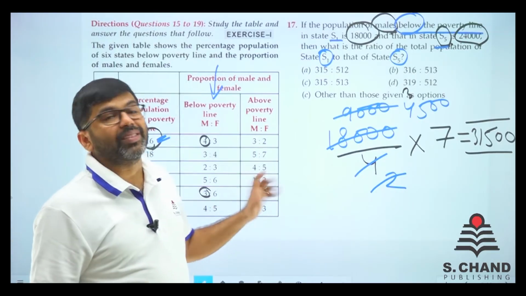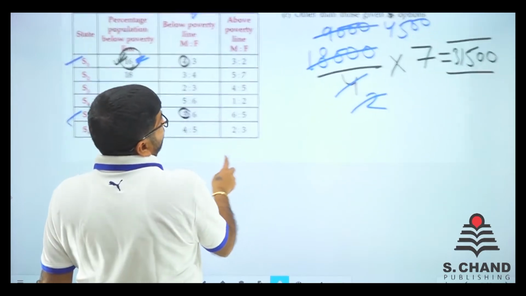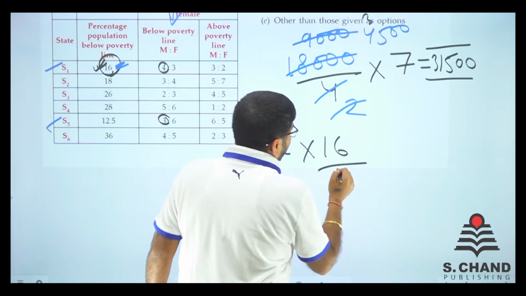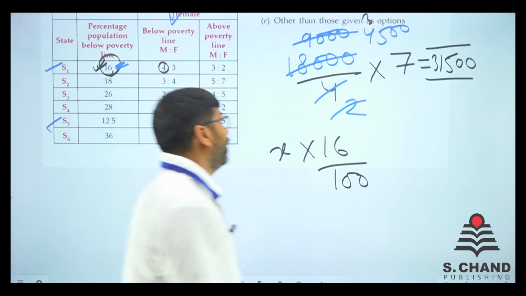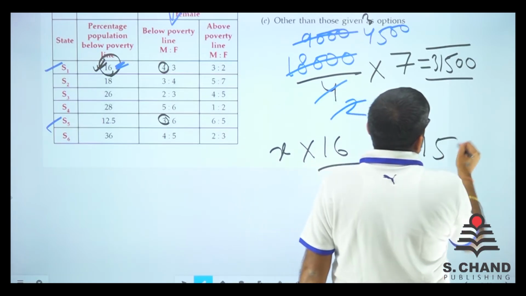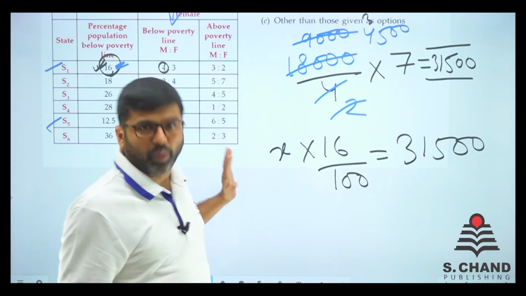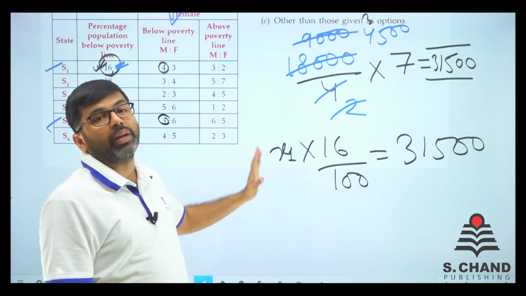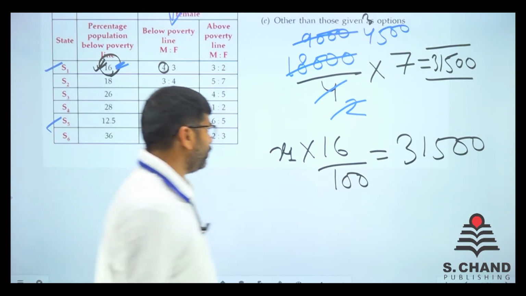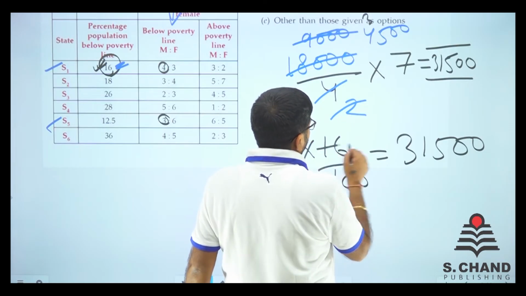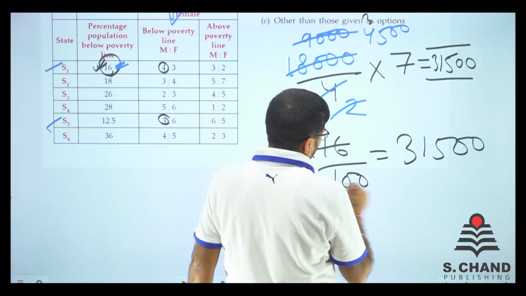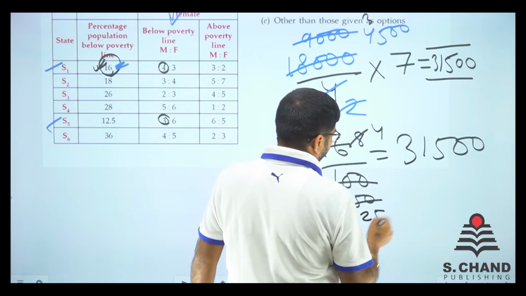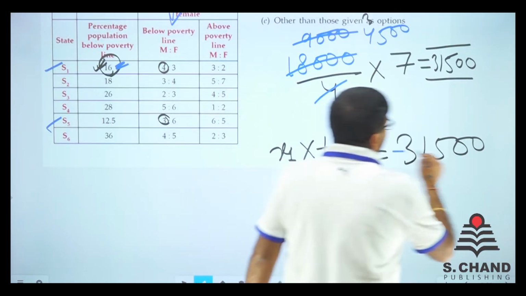And that population is 16%. So, for example, if the total population is X and out of that 16%, that is 16 by 100, is given as 31500, we have to find out what X is, right? Total population, that is X1, because we are finding the population of state 1. So what we'll do is just cancel out the 8 here. So we got 8 and 50, then we have got 4 and 25, and then we have got 2 here, and just cancel that out.